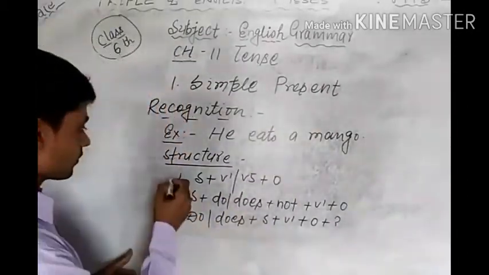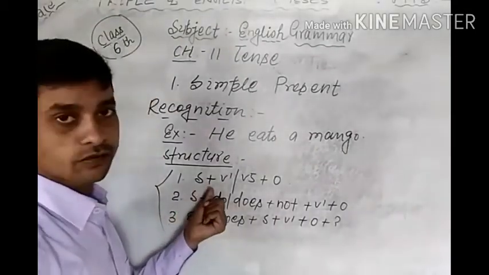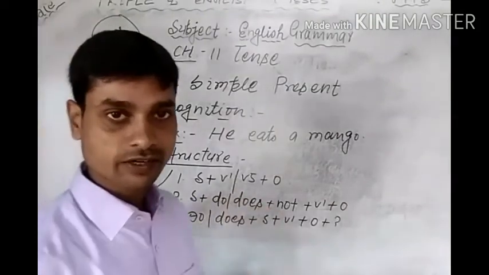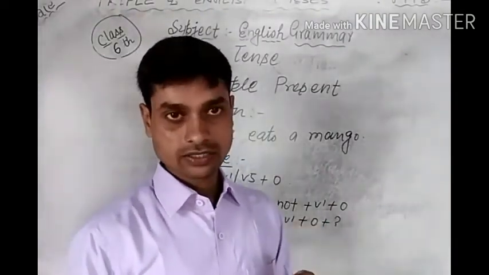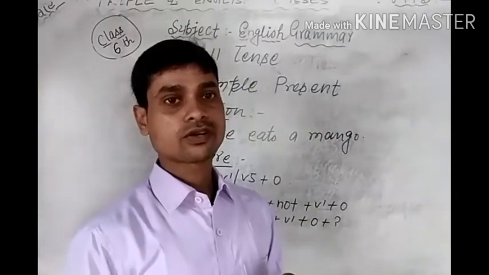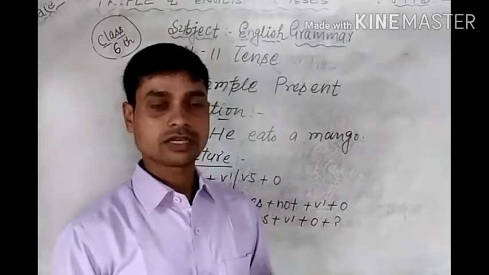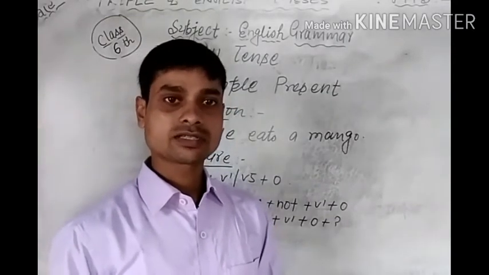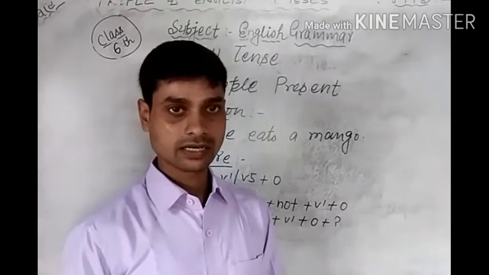Students, the structure of simple present tense is, first of all, the first structure is called affirmative sentence. Second is called negative sentence. Third is called interrogative sentence. Fourth is called interrogative plus negative sentence. And there is also a fifth, WH sentence, and sixth, we can make the WH negative sentence.